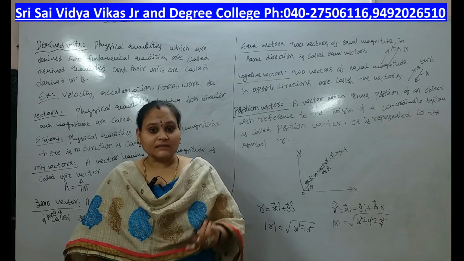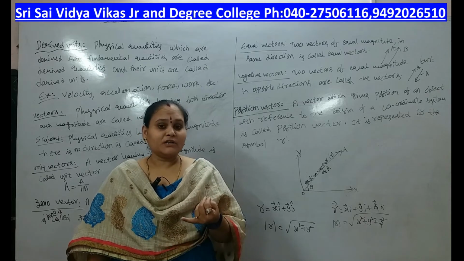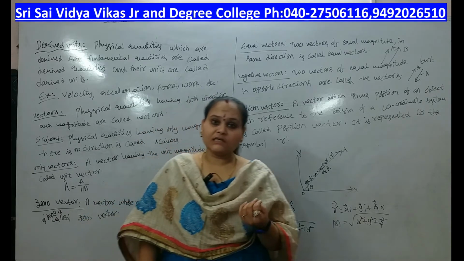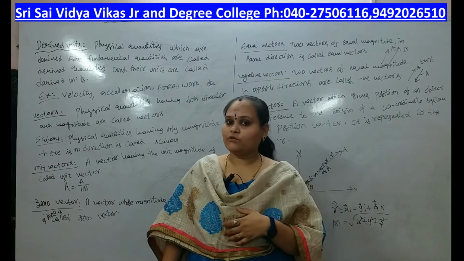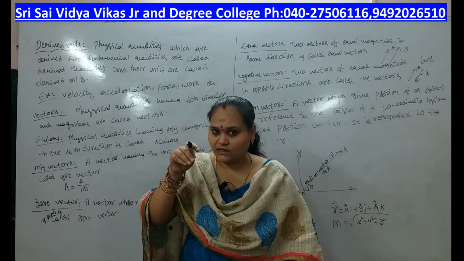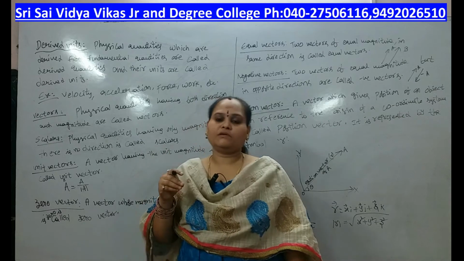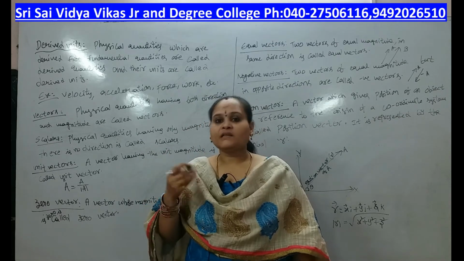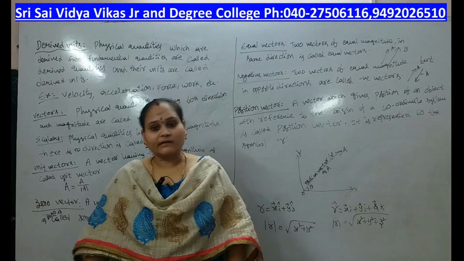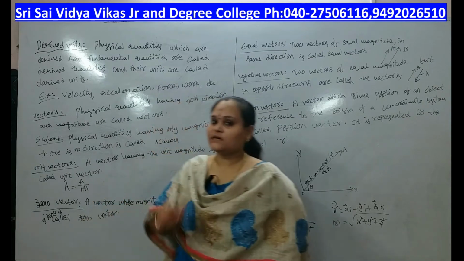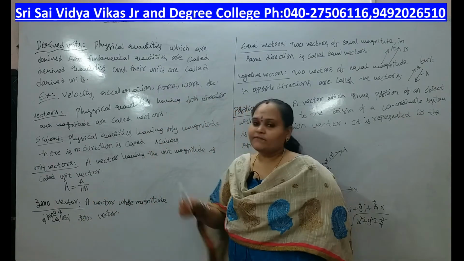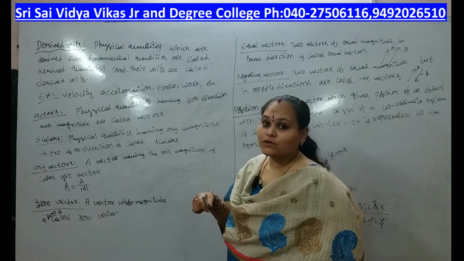Mass, length, time, temperature, electric current, all are fundamental quantities. The physical quantity which is derived from the fundamental quantities is called a derived quantity and its unit is called a derived unit. Some examples: velocity, acceleration, force, work, etc.